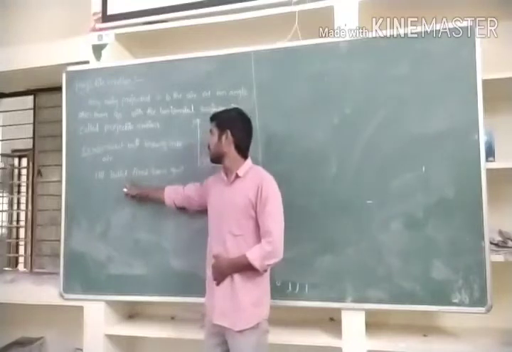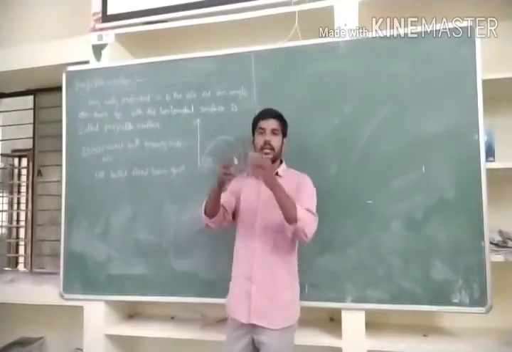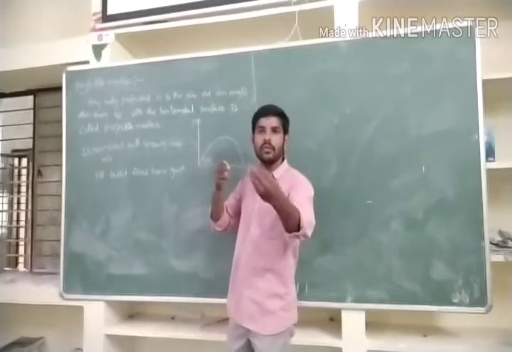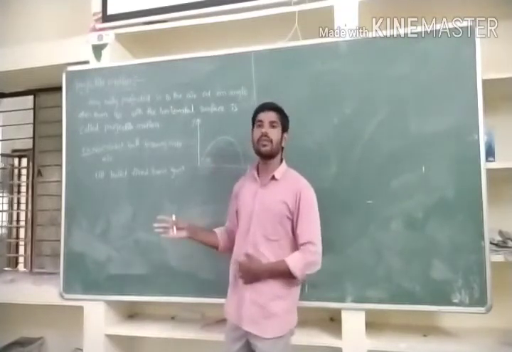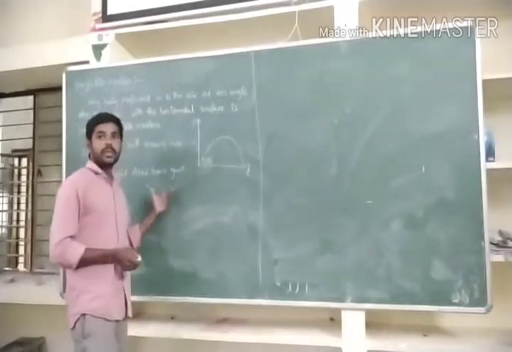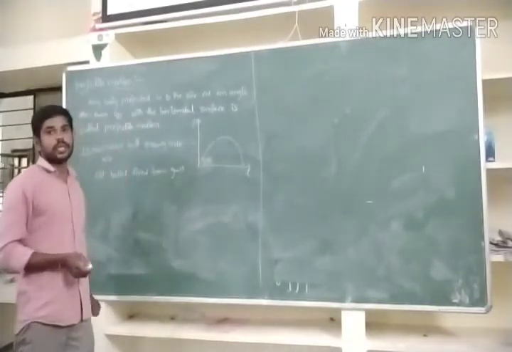That is why even a bullet fired from a gun travels in a straight line for some time, and after that it falls towards the earth because of gravity. In the same way, a bullet fired from a gun is one of the best examples of projectile motion.